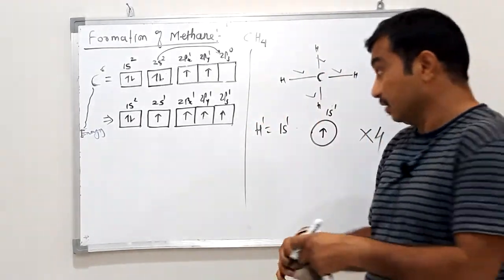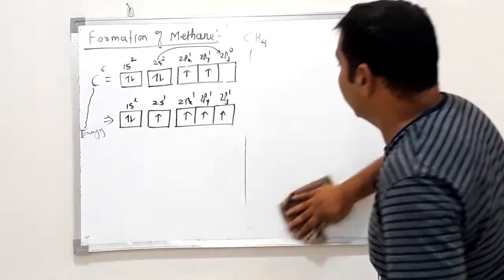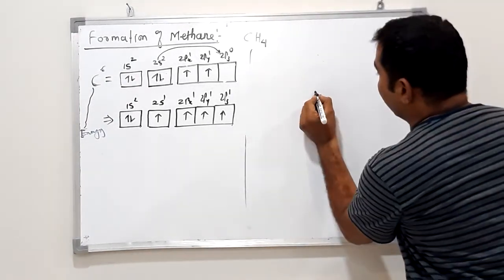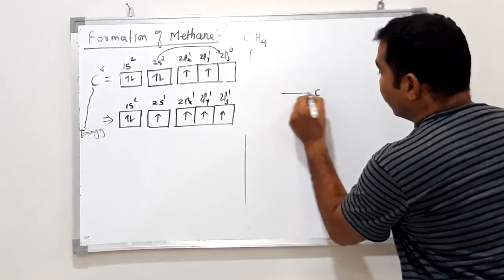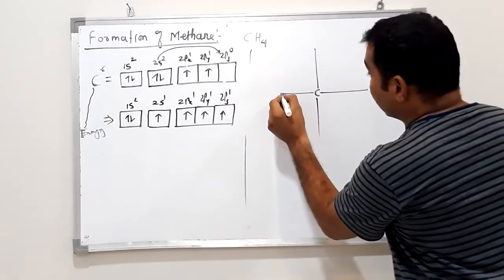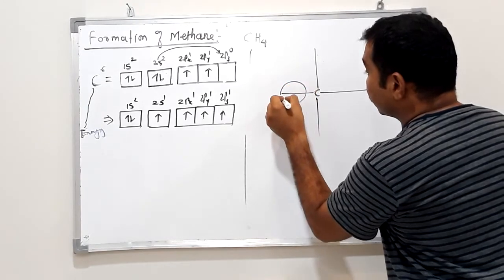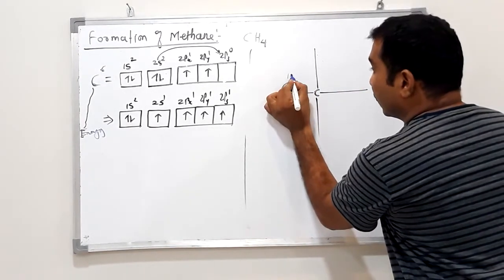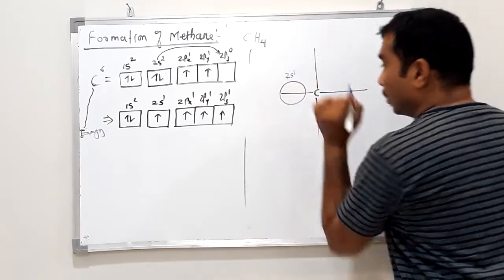That is the meaning. So let us see. Just imagine this is a carbon having 4 singly filled orbitals. This is the 2s1 orbital.